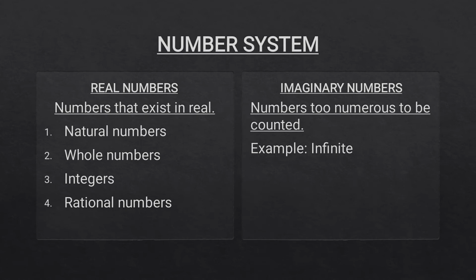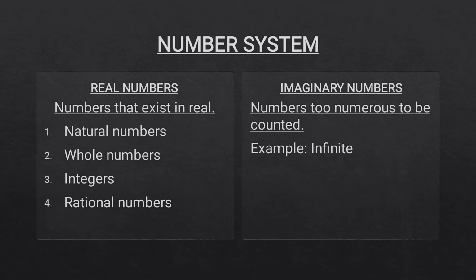Here, let us first understand about number systems. So, basically there are two types of numbers, and these are real numbers and imaginary numbers. Here, let us understand about them one by one. So, what do we mean by real numbers? Well, the numbers that exist in real are known as real numbers, and they include natural numbers, whole numbers, integers, and rational numbers.